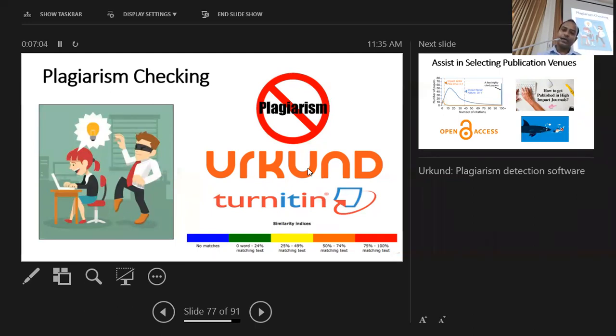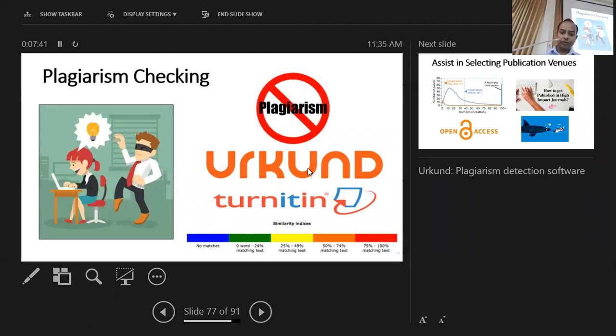Other than that, at any given time, you can request your subject librarian. If necessary, he can check, because we librarians also have access. Each faculty librarian has access to this plagiarism detection software, so we can check the plagiarism of those papers requested of us and provide you the report. A couple of months ago, we had trial access to Turnitin as well, but the university has decided to continue with Urkund software.